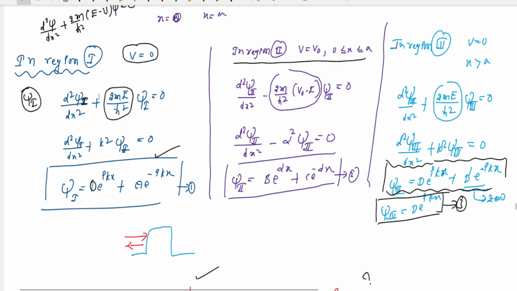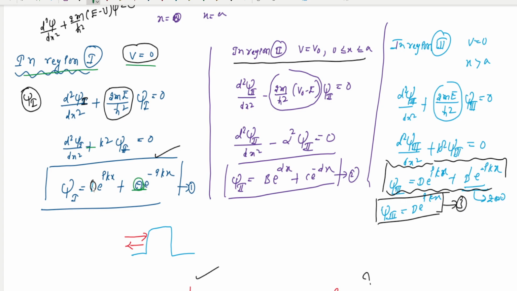So in case you observe here, solving the equation in region 1, potential energy is 0. Then you get the solution, this type of wave function psi is equal to e power I kx, plus some amplitude.